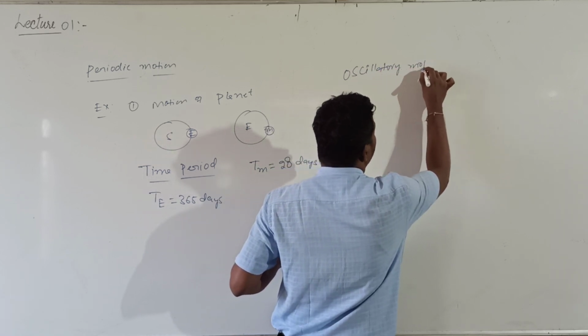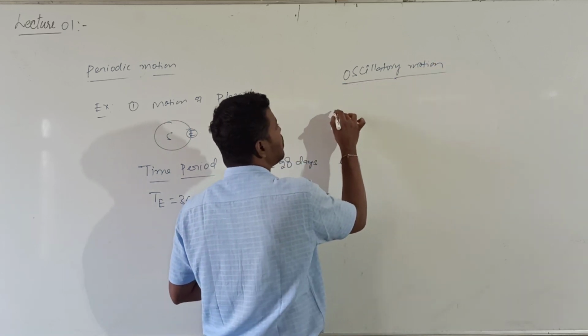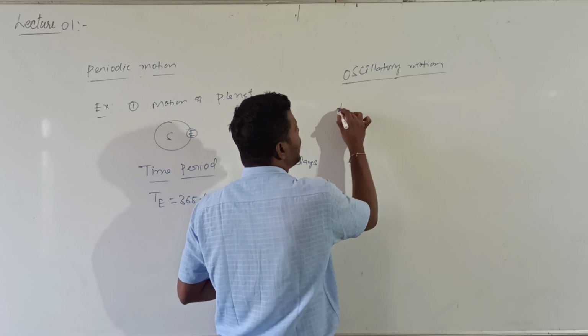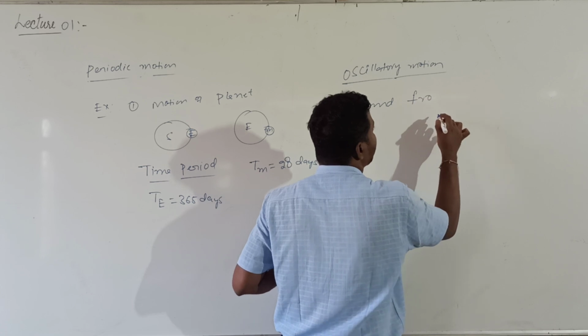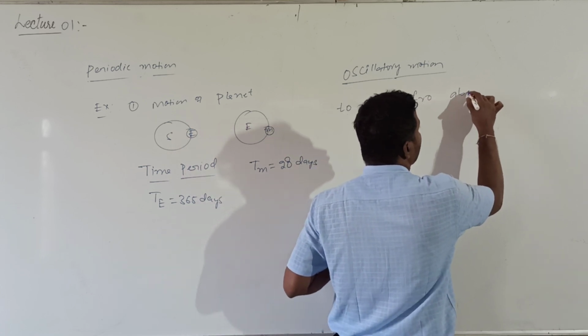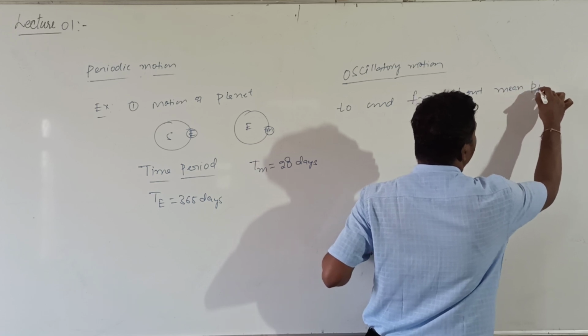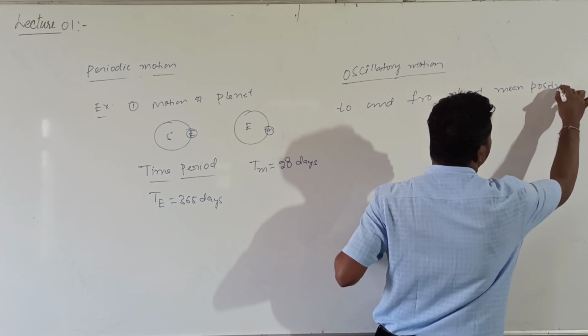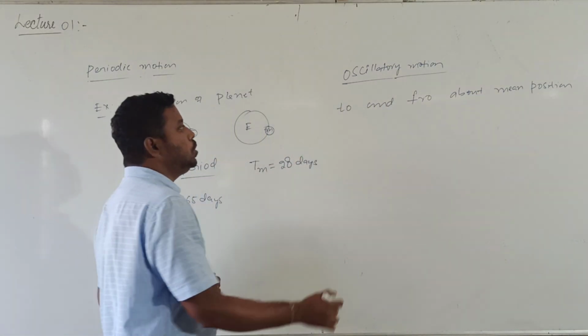After periodic motion, what is the meaning of oscillatory motion? When is motion called oscillatory? Oscillatory motion is nothing but the to and fro motion about a mean position. To call motion oscillatory, the body should move to and fro.